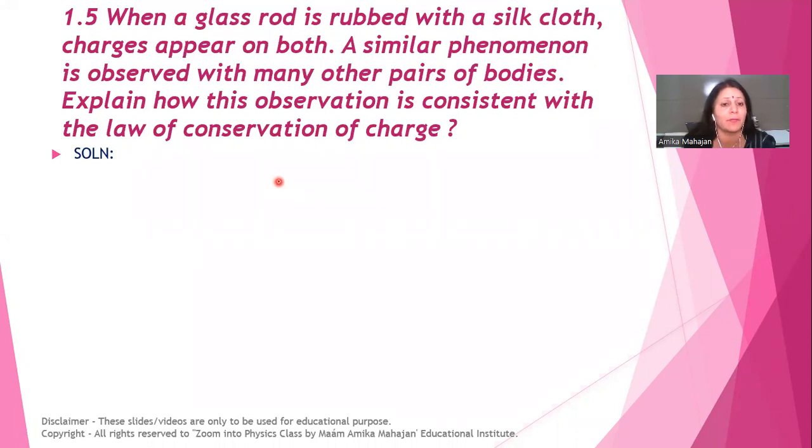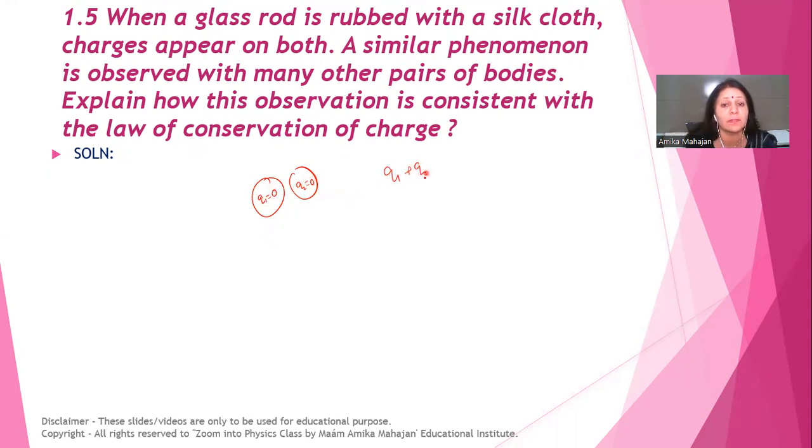And only an integral number of electrons can be transferred. One body has atoms having tendency to lose electrons. The other body has atoms having tendency to gain electrons. Suppose these two bodies are being rubbed. Initially, because everything is made up of atoms and atoms are neutral, the charge on this one body is 0, and the charge on the second body is also 0.